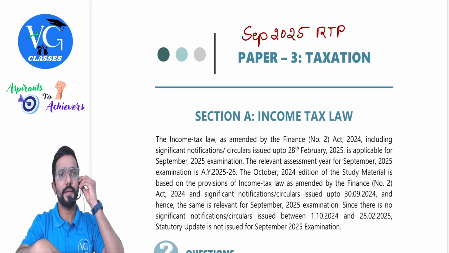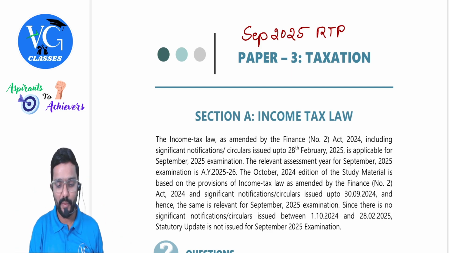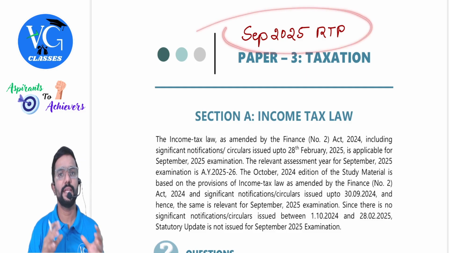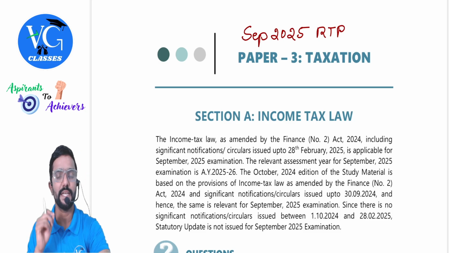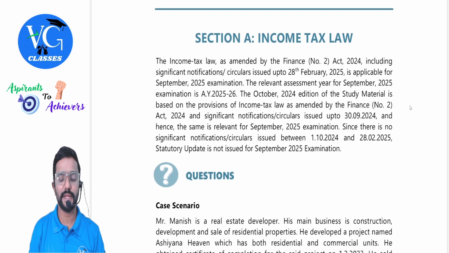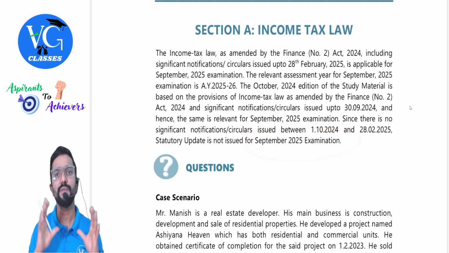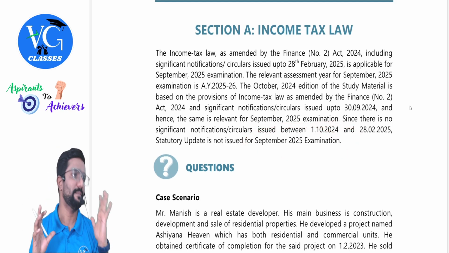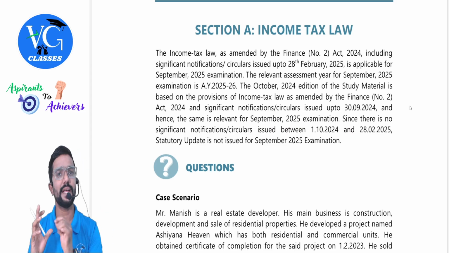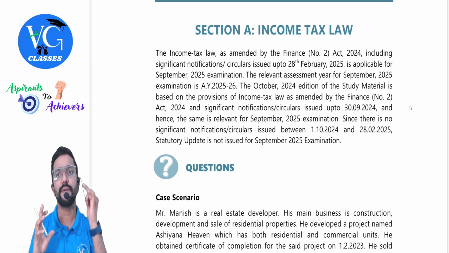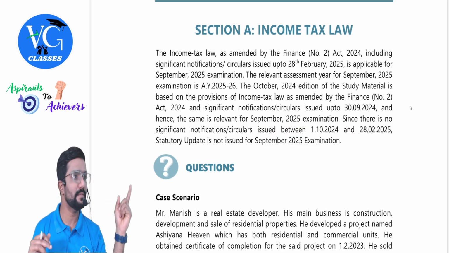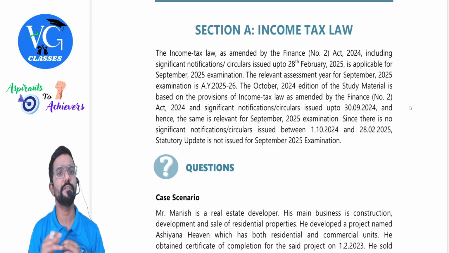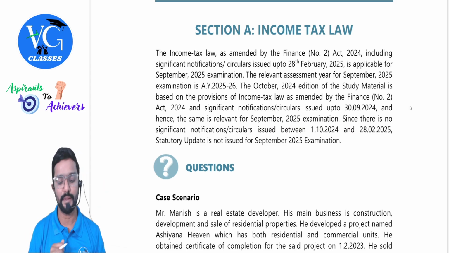Yes, fine. We'll start. Now we will discuss September 2025 RTP, that is the direct tax component. Guys, before we start, just a disclosure. For September exams, there are no exclusive amendments for income tax. That is, in income tax, there are no amendments for September exams. There were already amendments applicable for May exam. Same thing will continue even for September exams.